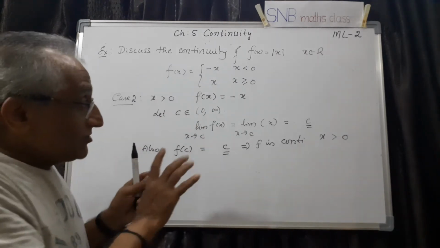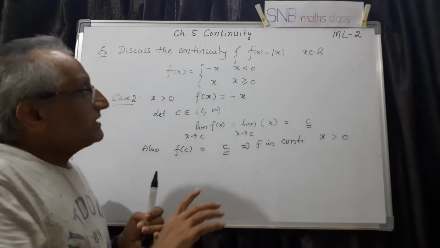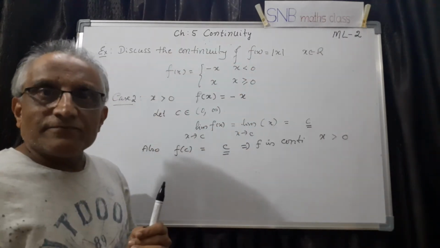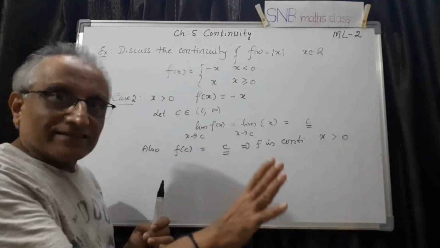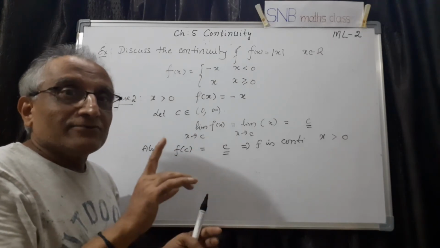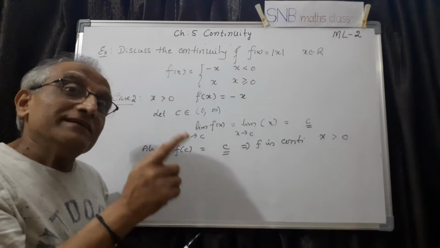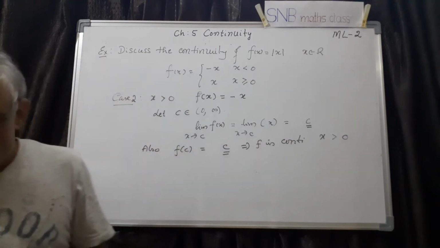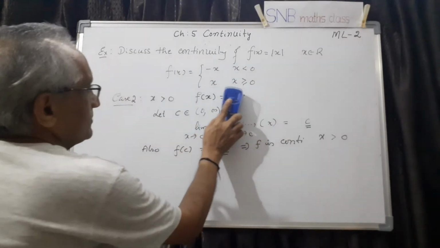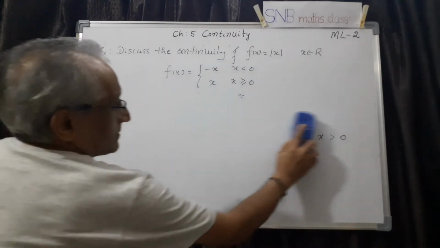But my argument is, I can say this much. Whenever x is negative, it is continuous. Whenever x is positive also, it is continuous for all values. But now there is one problem. At 0 I have to check, because that point may be a discontinuous point. We don't know. Therefore, case 3 we have to discuss now.